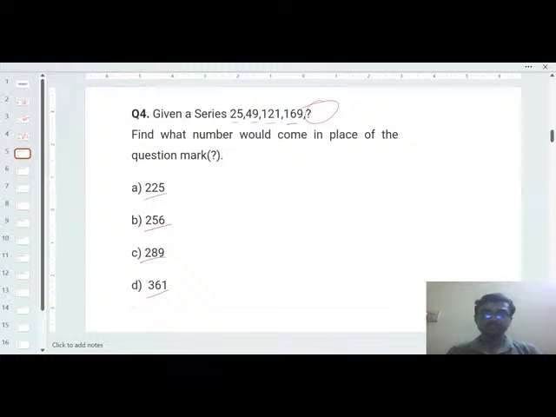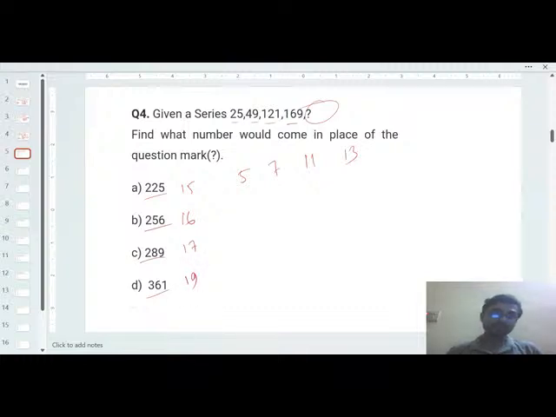You can see there is a relationship between these. All of these numbers provided here are basically squares of some number. So 25 is the square of 5, 49 is the square of 7, 121 is the square of 11, 169 is the square of 13. Here also 225 is the square of 15, 256 is the square of 16, right? And 289 is the square of 17, 361 is the square of 19, right?